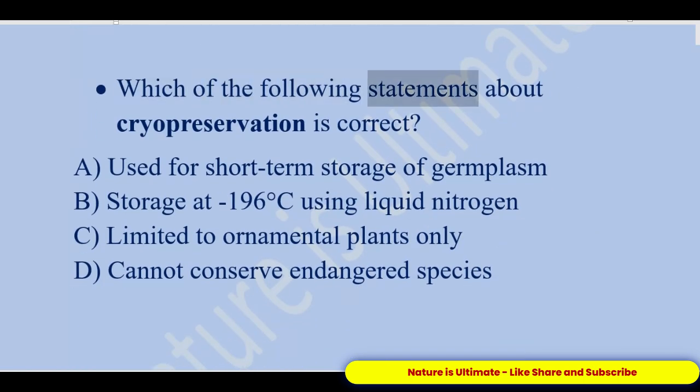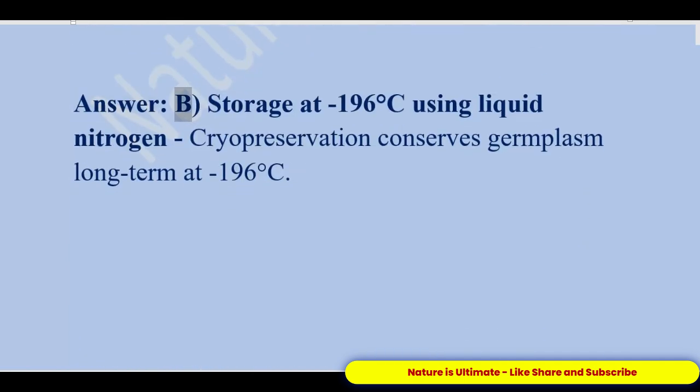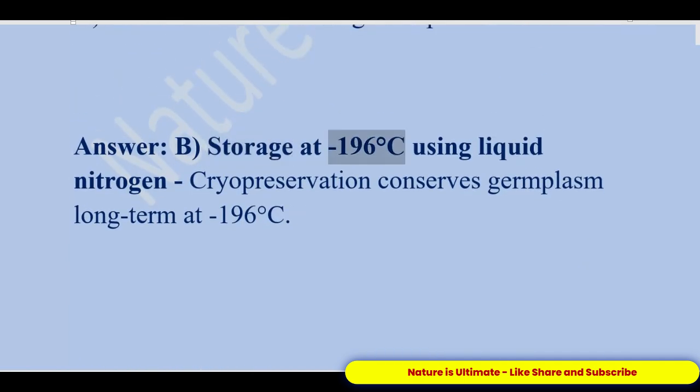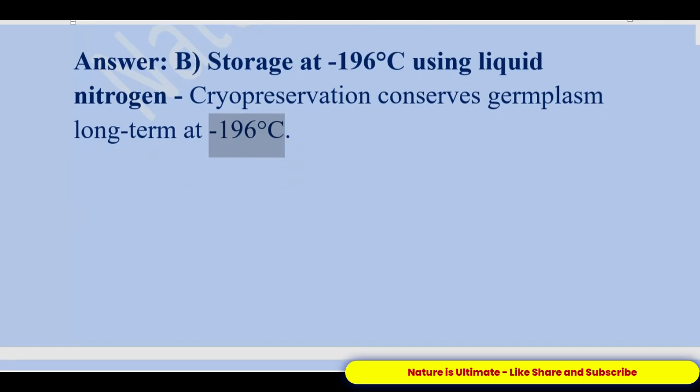Which of the following statements about cryopreservation is correct? A. Used for short-term storage of germplasm. B. Storage at -196 degrees Celsius using liquid nitrogen. C. Limited to ornamental plants only. D. Cannot conserve endangered species. Answer: B. Storage at -196 degrees Celsius using liquid nitrogen. Cryopreservation conserves germplasm long-term at -196 degrees Celsius.